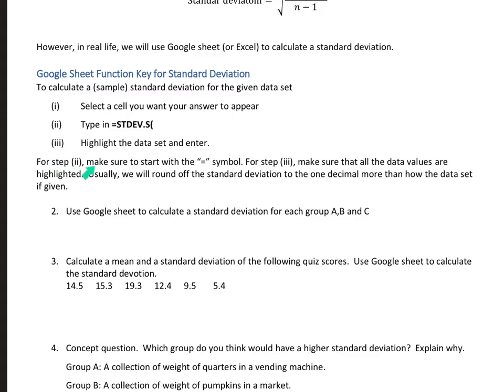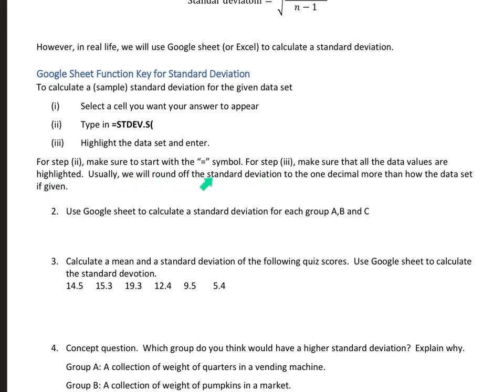So for step 2, make sure you start with the equal sign. To use the Google Sheet, every time you want to calculate something or use a function, you start with the equal sign. And for step 3, make sure all the data values are selected or highlighted.